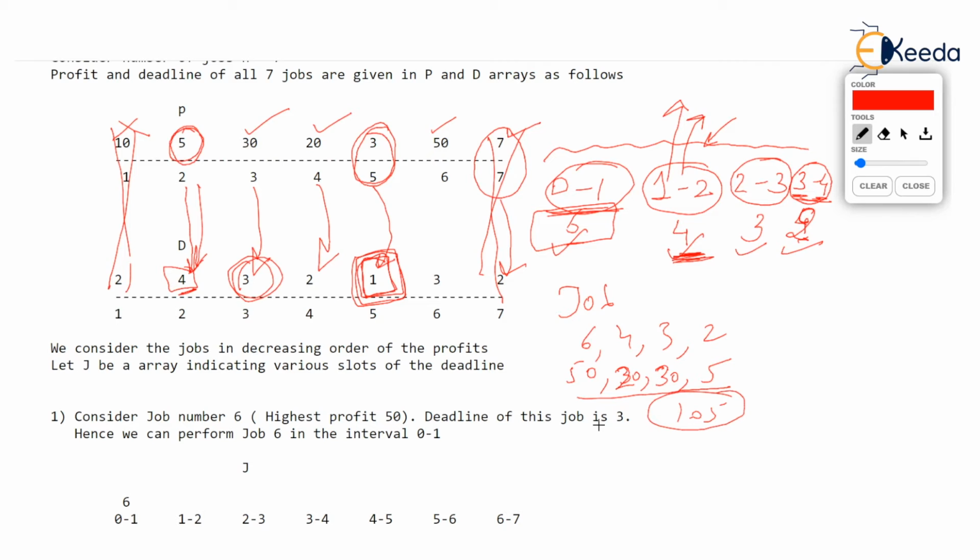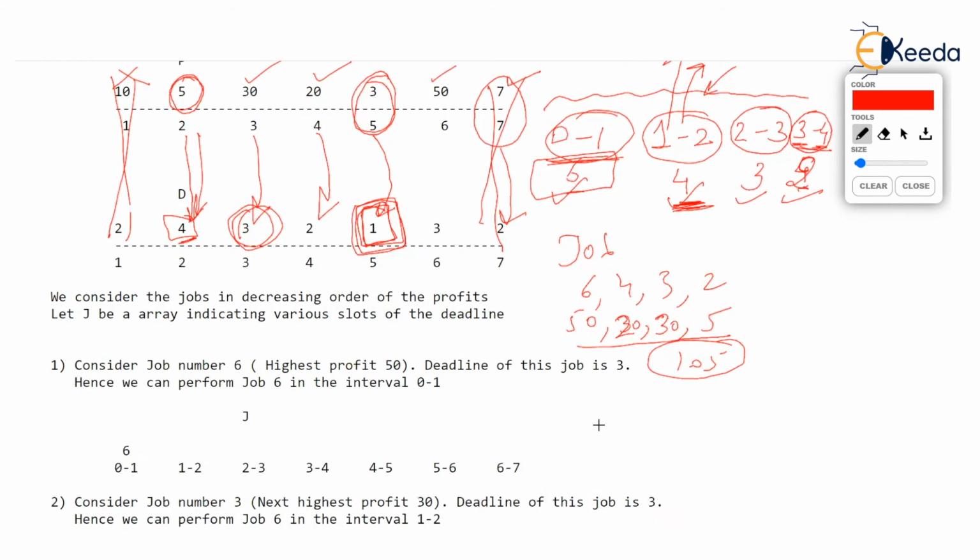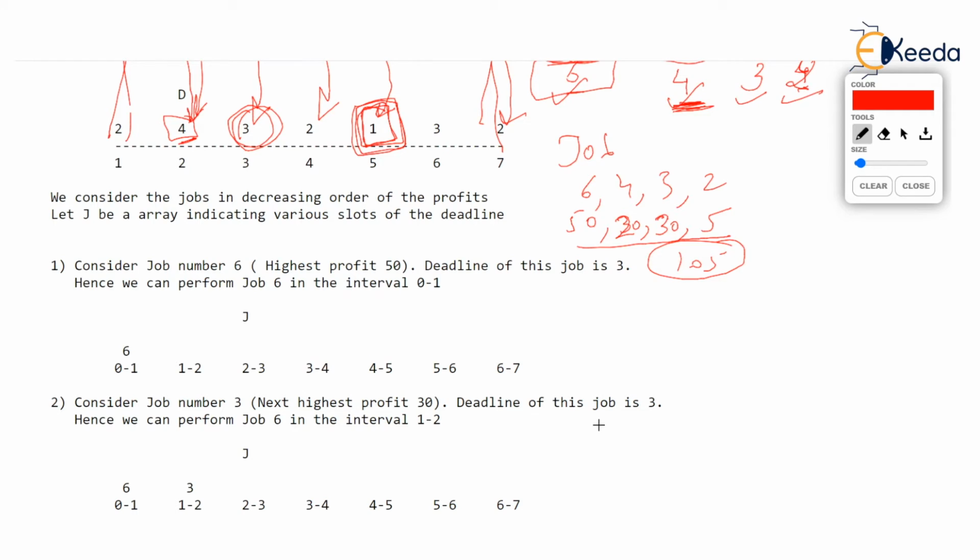Now, all these things I have shown in the form of a job array. What's the good idea is you construct a job array. J is the job array, and you show the slots 0 to 1, 1 to 2, 2 to 3, 3 to 4, 4 to 5, 5 to 6, 6 to 7. Now I have gone up to 6 to 7 because there are 7 jobs.